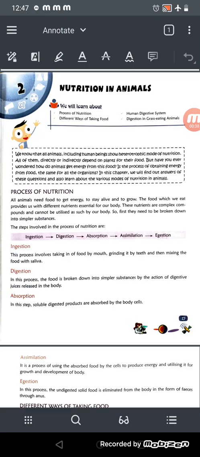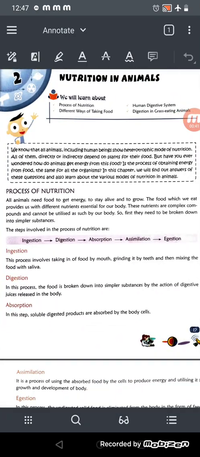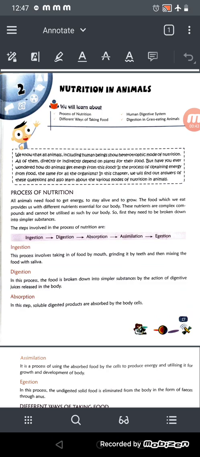Okay, so we all know that all animals, including human beings, show a heterotrophic mode of nutrition. So what do you mean by heterotrophic mode of nutrition? Heterotrophic mode of nutrition means the organisms depend on others for their food. Except for the plants, every living being depends directly or indirectly on the plants only for their food.